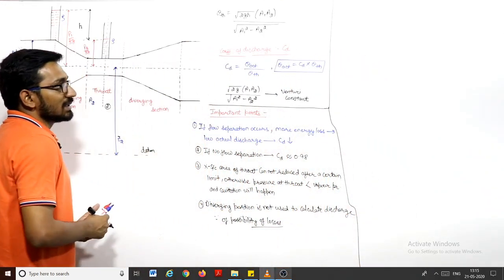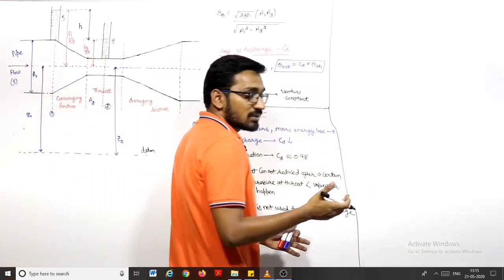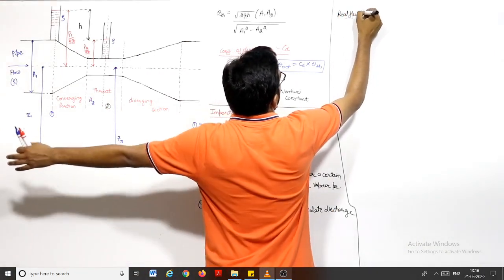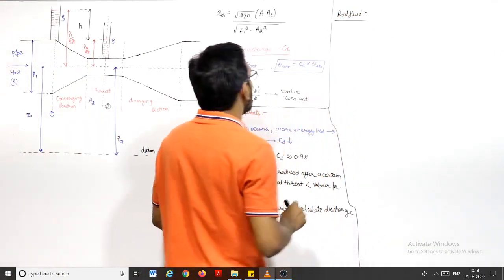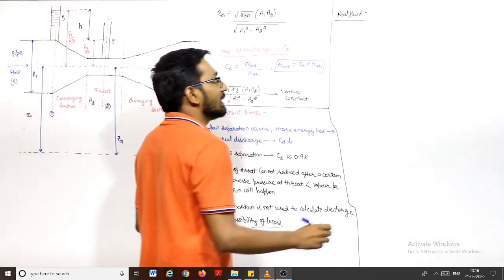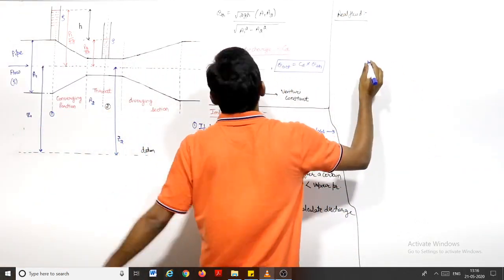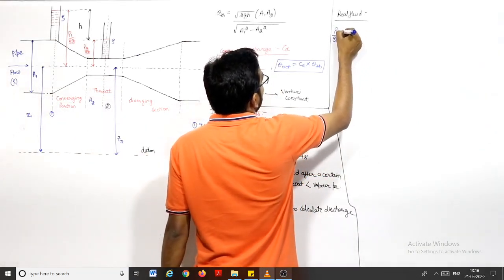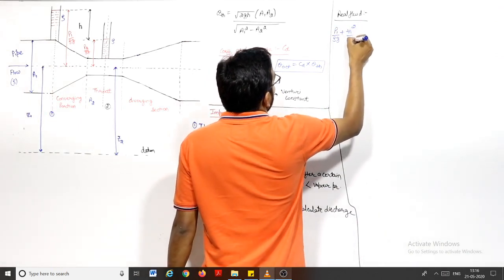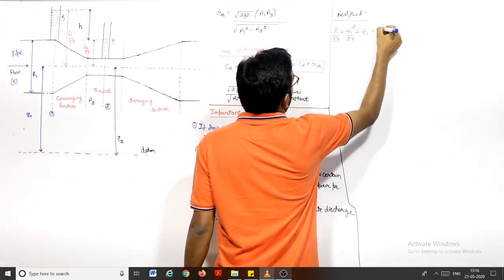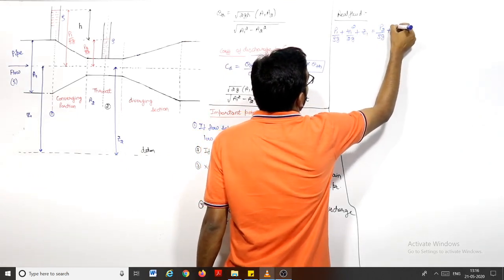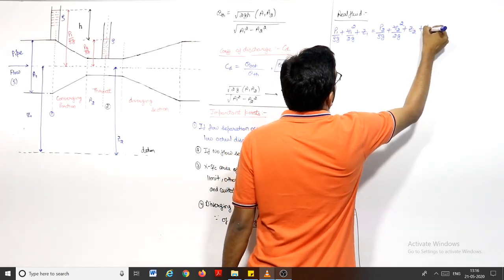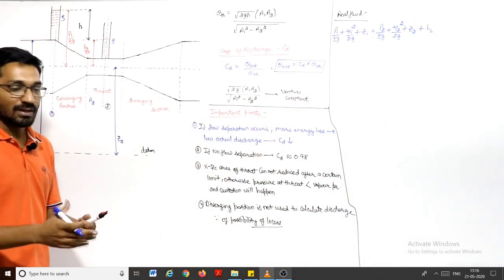Now we have to see what is the head loss when the fluid is a real fluid. Let us discuss real fluid. If in this venturi meter, instead of an ideal fluid, a real fluid is flowing, then I can write, apply the Bernoulli equation between point 1 and point 2. Pay attention: P1 by rho g plus V1 square by 2g plus Z1 is equal to P2 by rho g plus V2 square by 2g plus Z2 plus head loss. Head loss will be there, right?